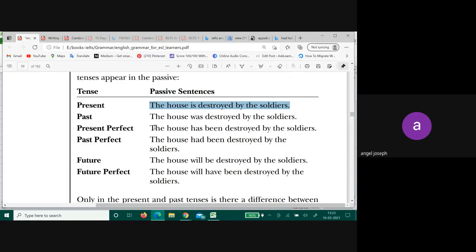Can you make it into present perfect continuous? Try. The house has been destroying. No, that is wrong. Do you think there is a present perfect continuous form for this? There is no present perfect continuous. Okay.